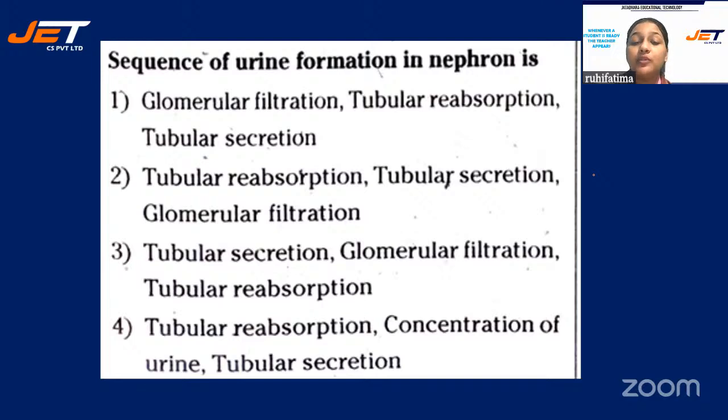Then we have tubular secretion, glomerular filtration, tubular reabsorption. And at last we have tubular reabsorption, concentration of urine, and then tubular secretion. So what is the right path for the formation of urine? Quickly tell me. Let me see how many of you are attentive in the class. Just now we have discussed this, na?